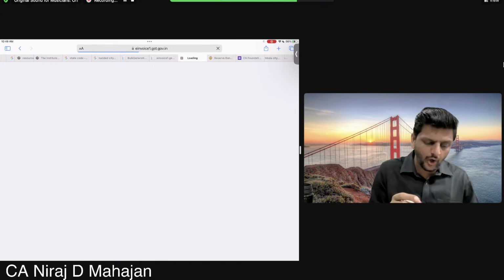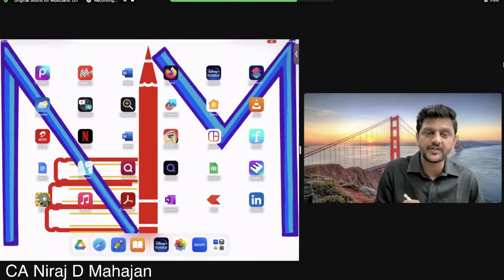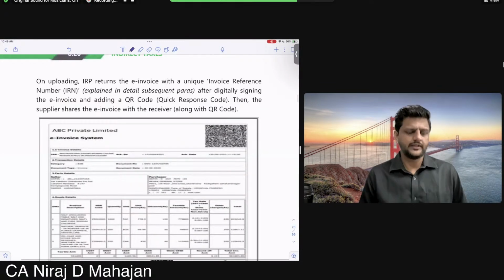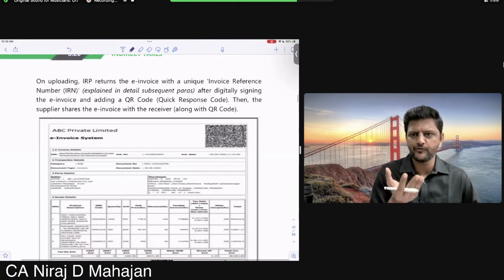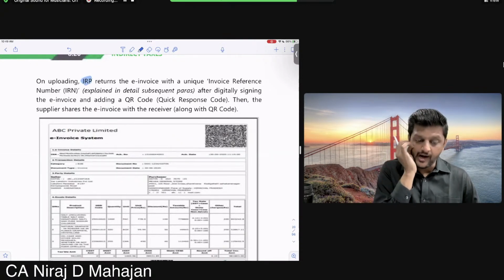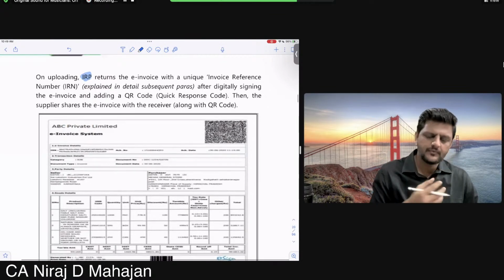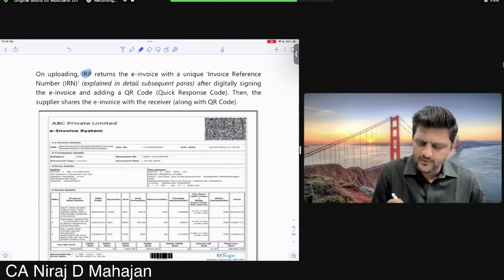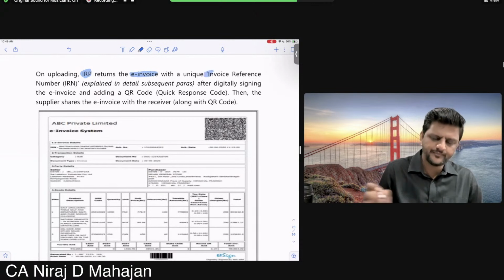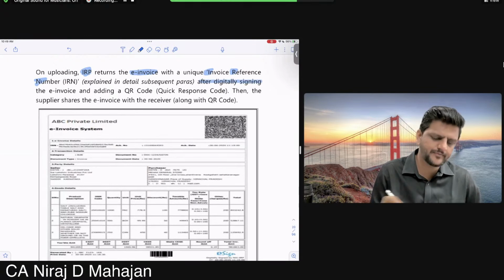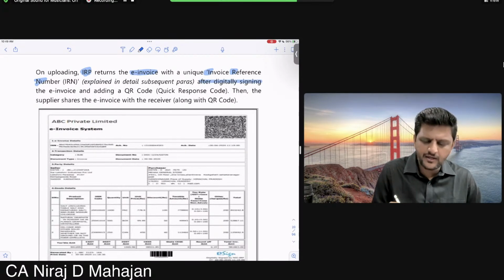Pay attention now. Now, on uploading this website, next page. On uploading, you all have the textbook with you, no? I hope so. On uploading, IRP gives back, the website which gives back, returns the invoice with a unique IRN, invoice reference number, after digitally signing the e-invoice and adding a QR code.